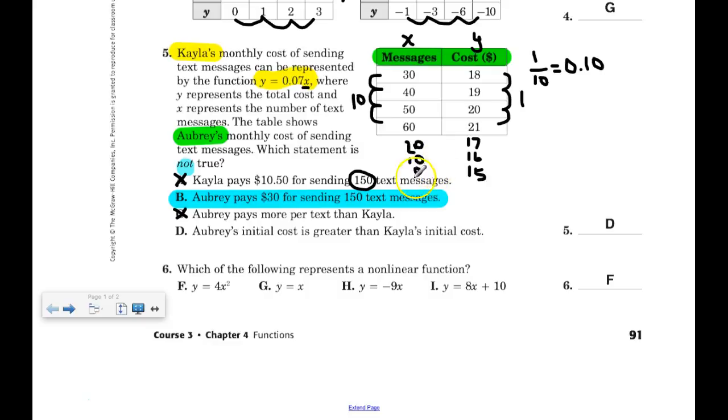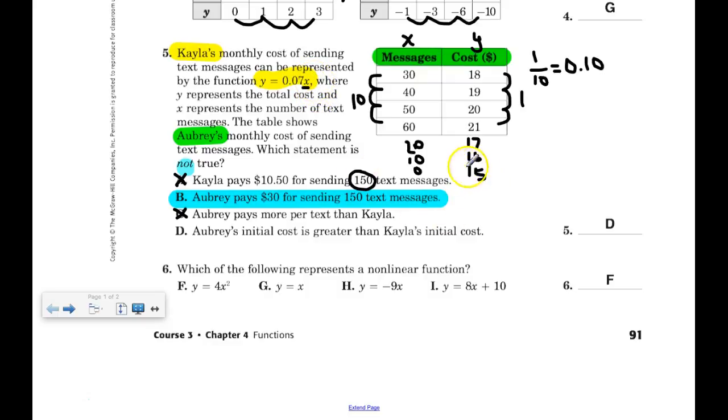So that brings me to this point. 0 text messages is going to cost $15. That means her initial cost is $15. Aubrey's initial cost is $15. Kayla does not have a visible intercept with her thing. It doesn't say 0.07x plus blah blah blah. There's nothing here, which means technically it's plus 0, which means there is no initial cost for Kayla's monthly cost for sending text messages. So Kayla is paying $0 initially.